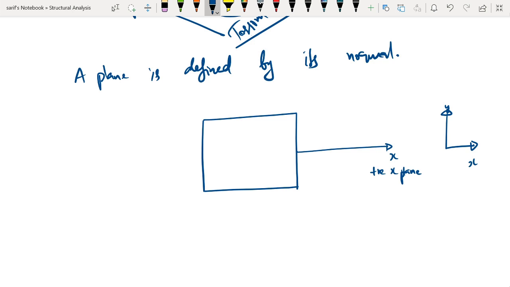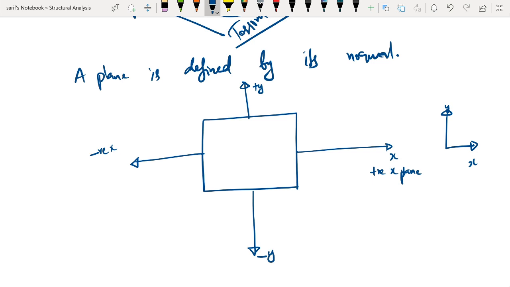So because the normal is in the positive x direction, therefore we call it as the positive x plane. Similarly, this becomes the positive y plane. This becomes the negative x plane, and this becomes the negative y plane.